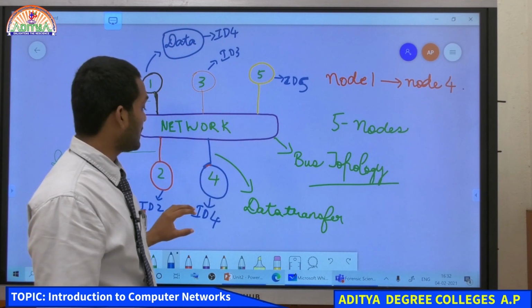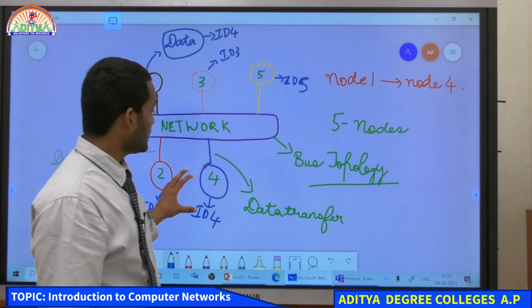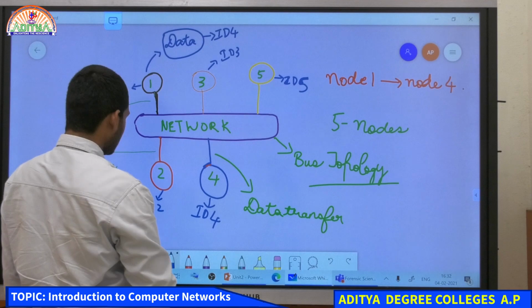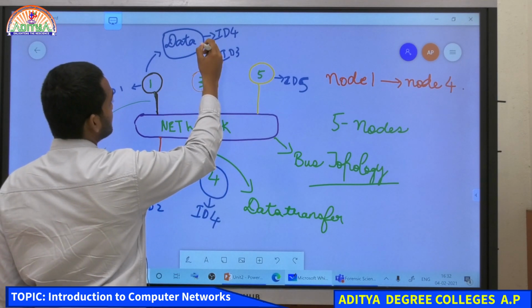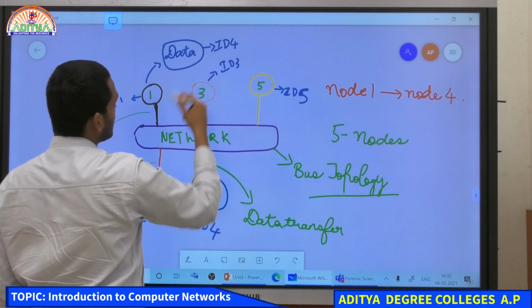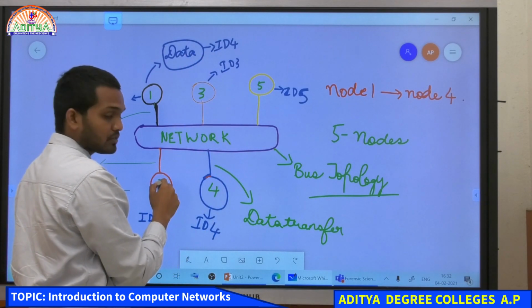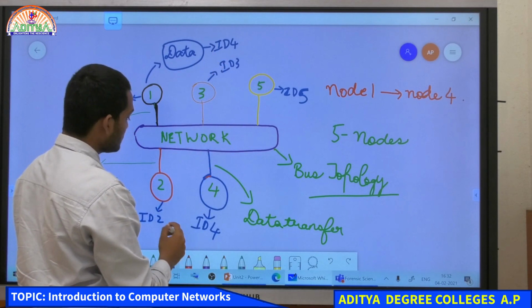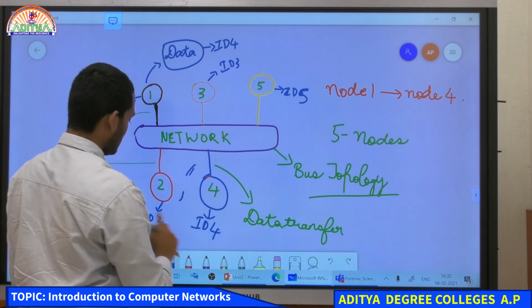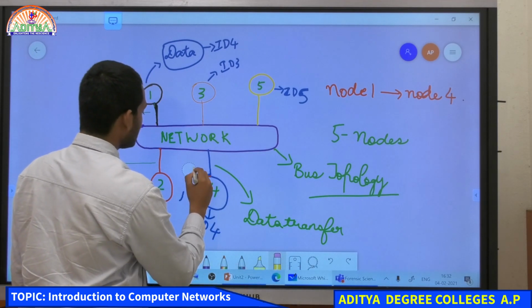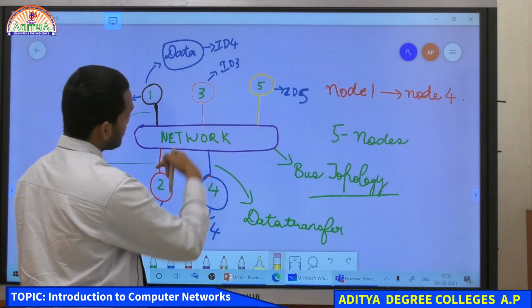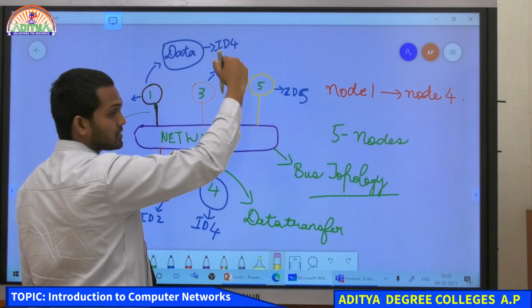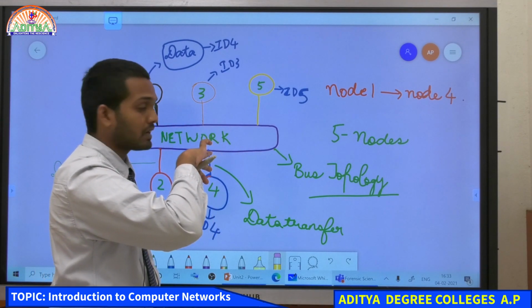Where does this ID number 4 match in this network? It matches computer 4, which has ID number 4. So when data starts moving in the network, it first reaches computer 2. It will check if ID number 4 is matching with this. When ID number 4 is not matching, it will reject the packet, and then it will go to computer 3. Computer 3 has ID number 3, but is it matching? It doesn't match, so computer 3 also doesn't accept that data.